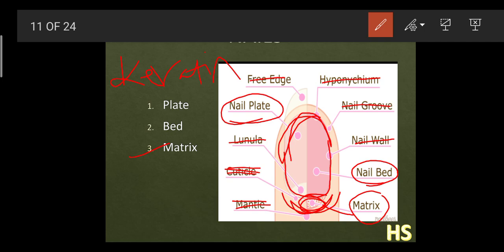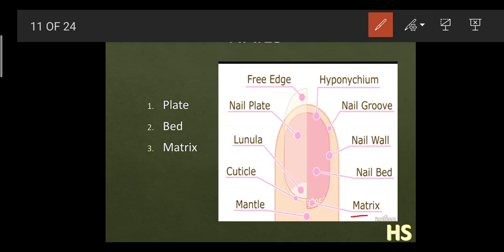So what is the function of this matrix? The function of this matrix is very important. It produces new cells which, on maturation, push the older cells toward the tip of the nail, and that is why there is a growth of the nail. In easier language, if you watch this matrix part, we can see these small parts. What are these small parts? These are nothing but the cells.